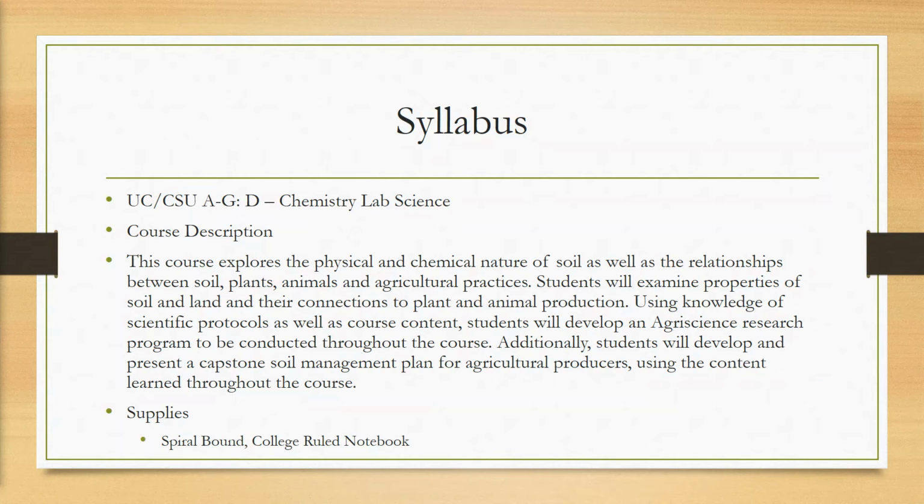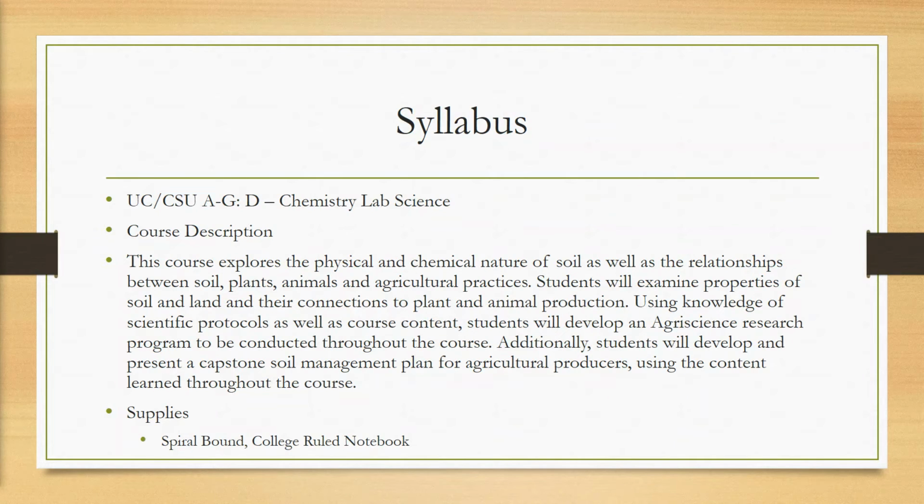For the syllabus, once again, this is a UC CSU approved class under the D Chemistry Lab Science credit. So not only do students earn their science credit for graduation, but they will also earn credit in order to apply and earn enrollment at a UC CSU college.